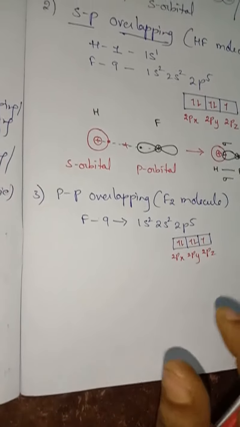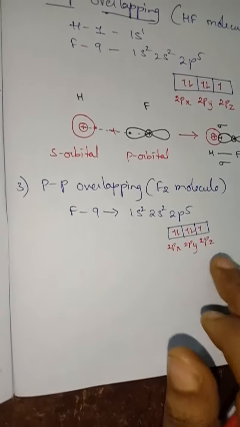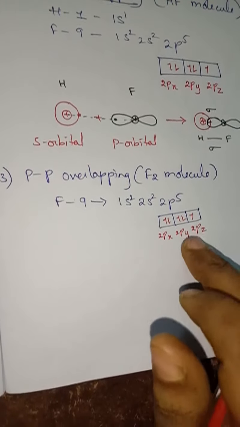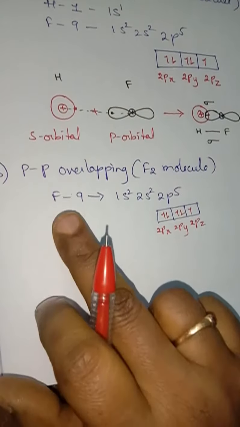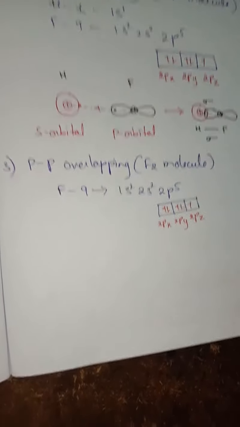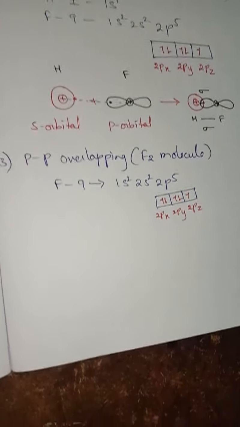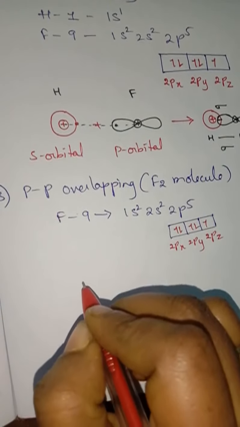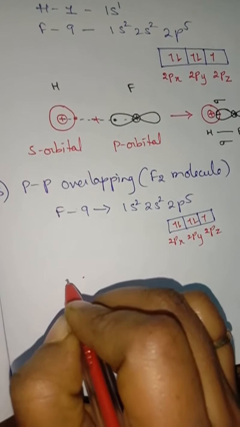Understand children? So along the z axis, the 2pz orbital of one fluorine atom overlaps with the 2pz orbital of the other fluorine atom. So how will the overlapping take place? The p orbital is dumbbell shaped, isn't it?